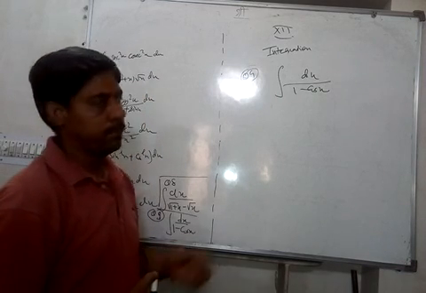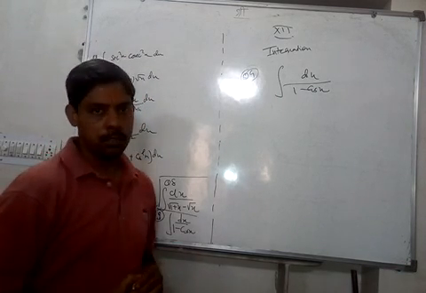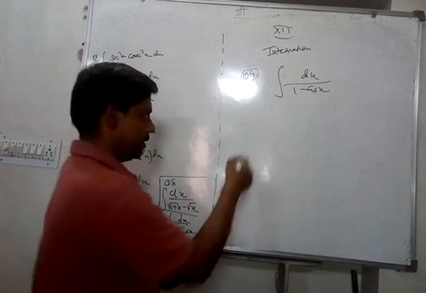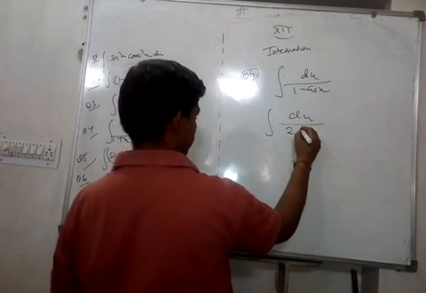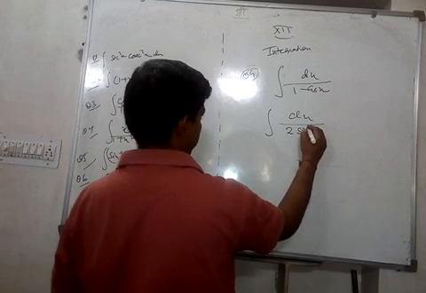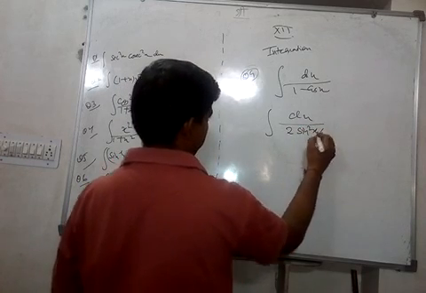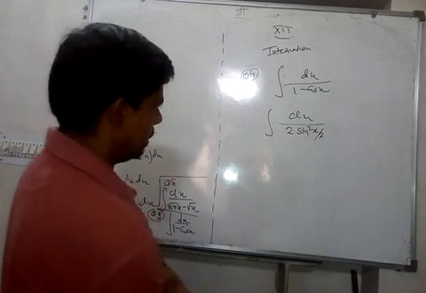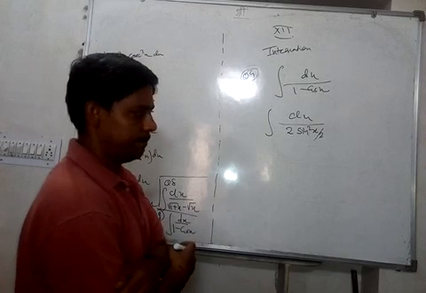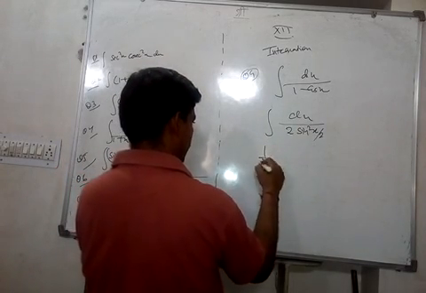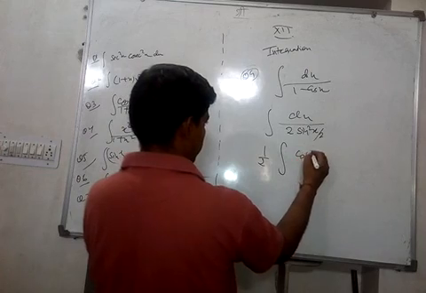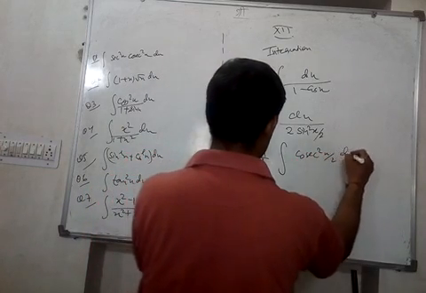So how will you write 1 minus cos x? The first method: dx over 1 minus cos x, where 1 minus cos x can be written as 2 sin square x by 2, by identity, right? And then we can take it in the numerator, so half will come out. This will become cosec square x by 2.